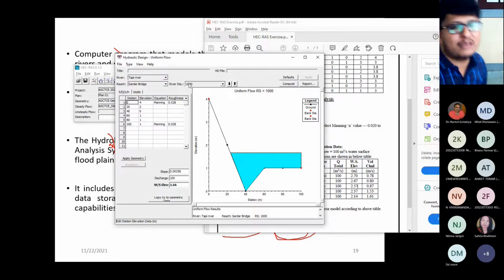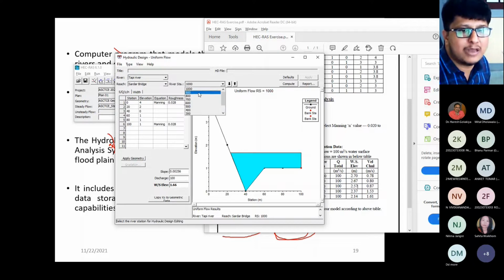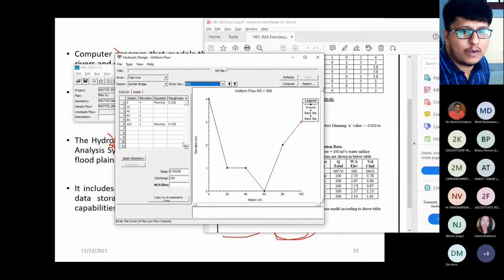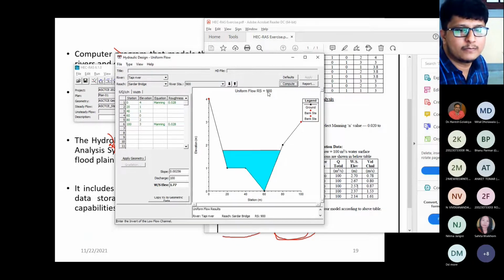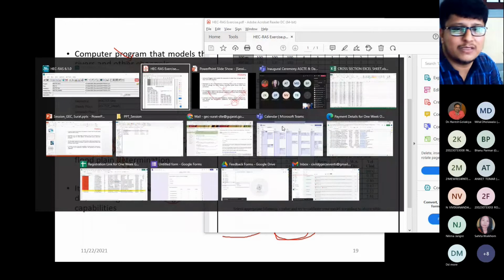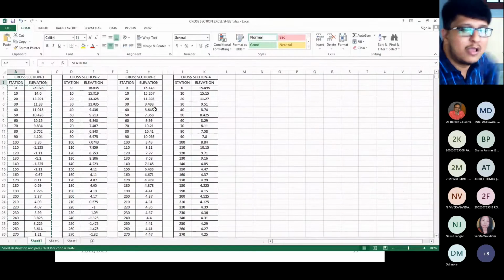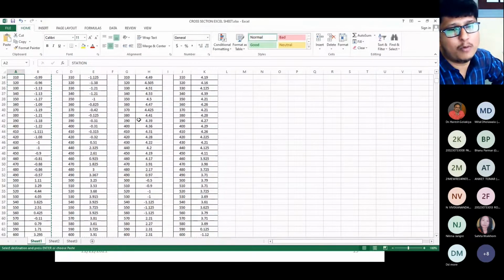So this is the second thing which I showed you, that is the uniform flow computation. For each cross section, you have to do the analysis. See, again, I will go for 900. I just have to click on compute. You can see, right? This is a very small exercise, a very small data set. If you go for a very big data set, like the Excel sheet I showed you, then you will be able to get the proper result.